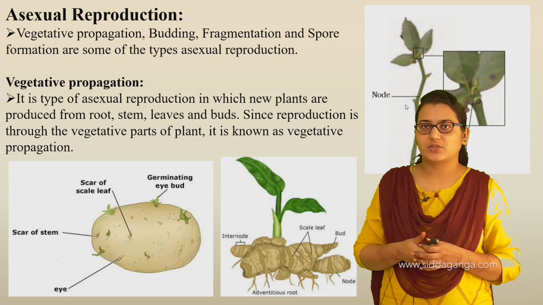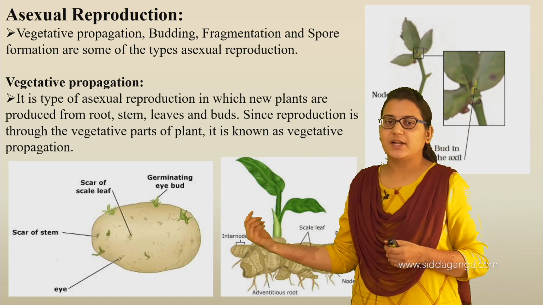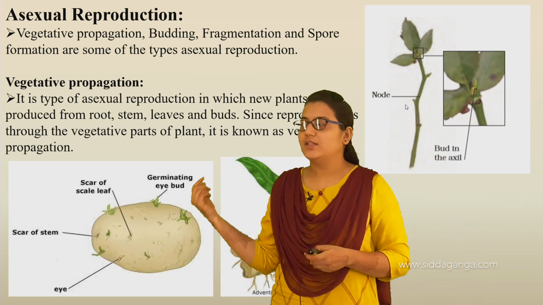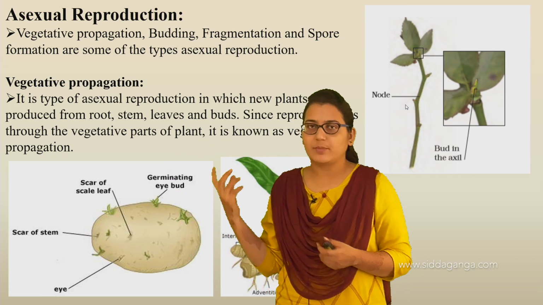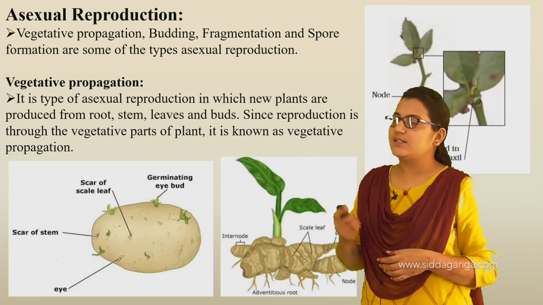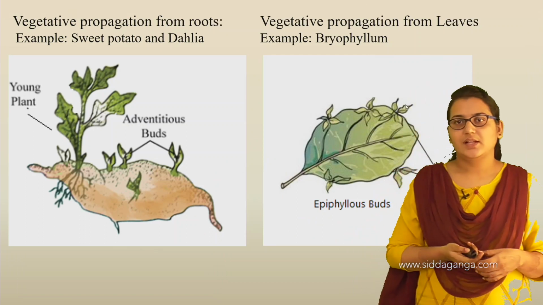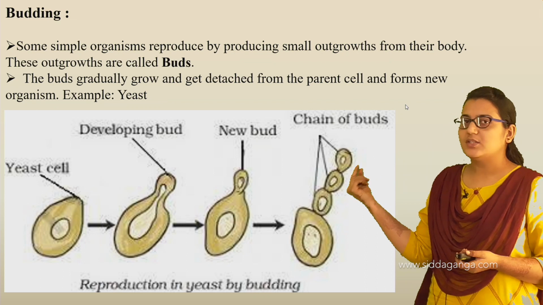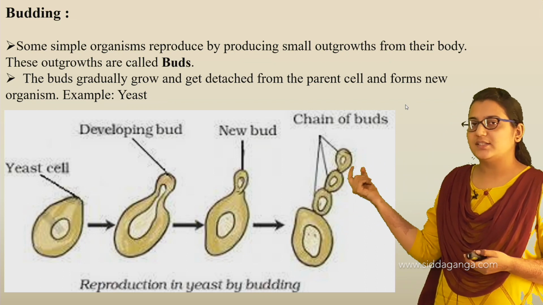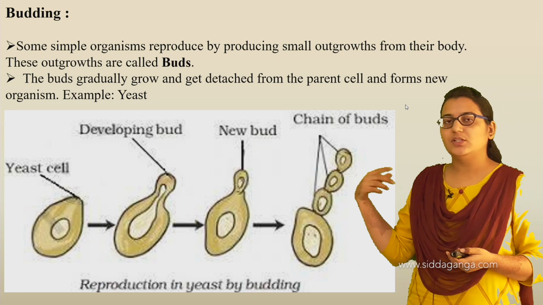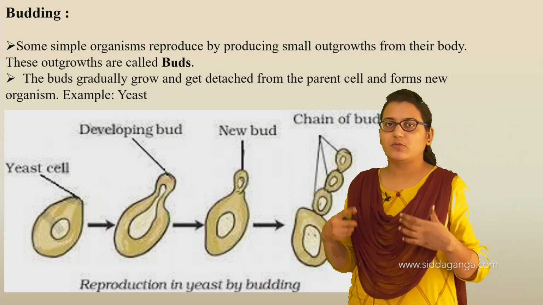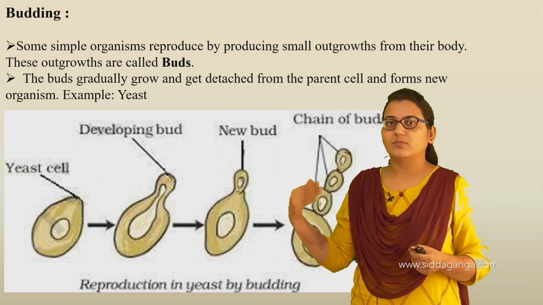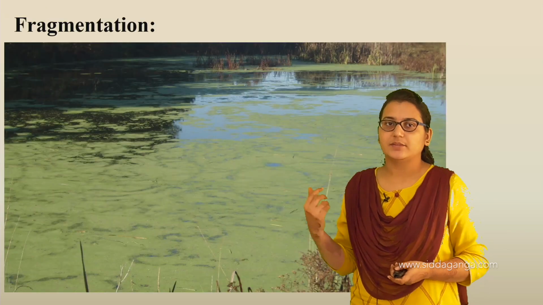Here we have seen reproduction by stem, by roots and also by these eyes, the structures present on the potato. Here no flower is involved, and no male or female gametes are involved, hence it is asexual reproduction. Another example of asexual reproduction is budding, where small buds get detached from the parent cell and form a new individual. The buds keep on growing, detach themselves from the parent cell and form a new individual. That is budding.